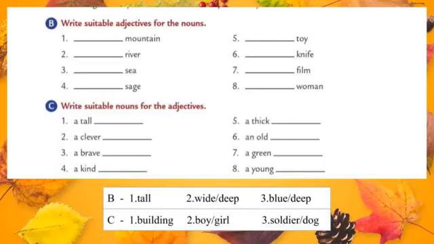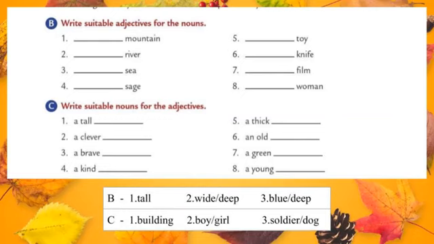Dash river. So river is a noun. What are the answers we can write? What are the adjectives we should use for river? Yes, we can say wide river or deep river. So these are the adjectives we can use for river.